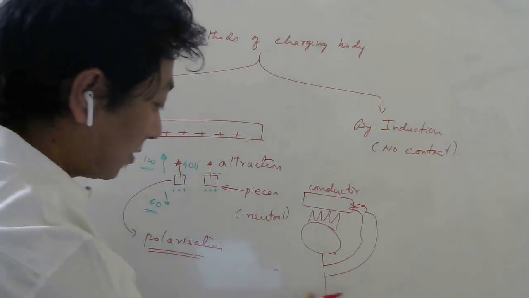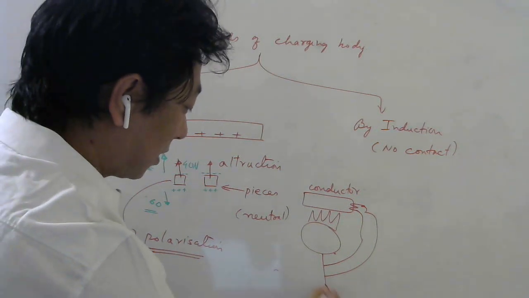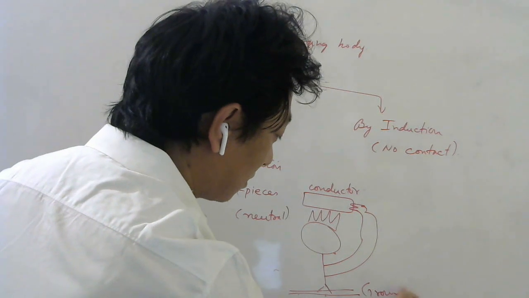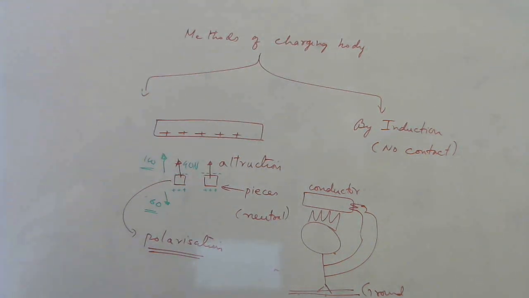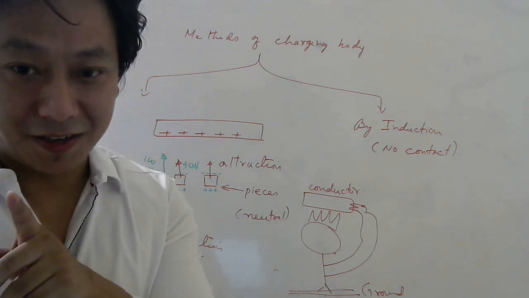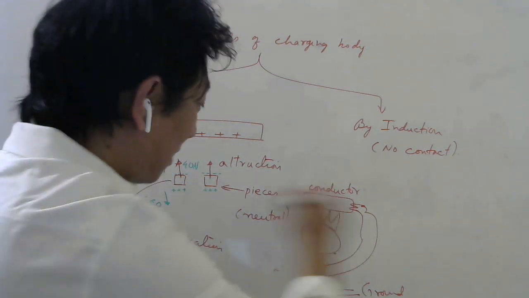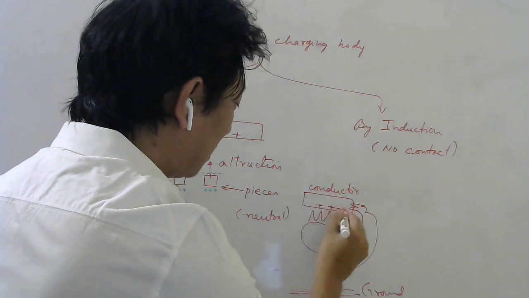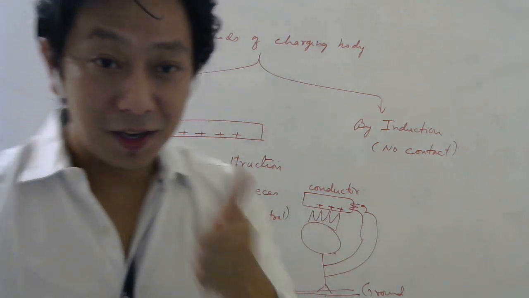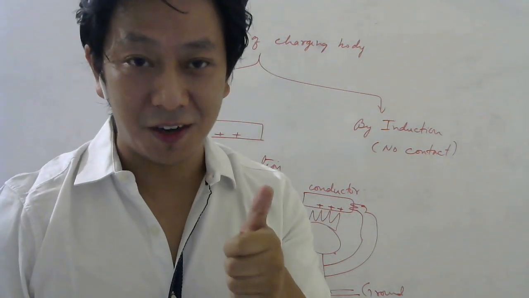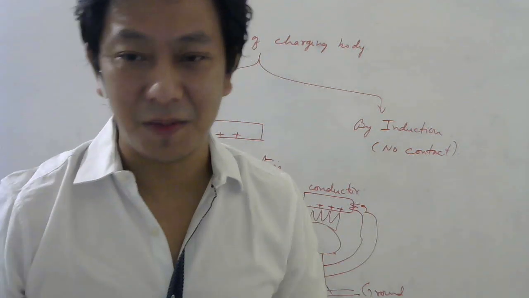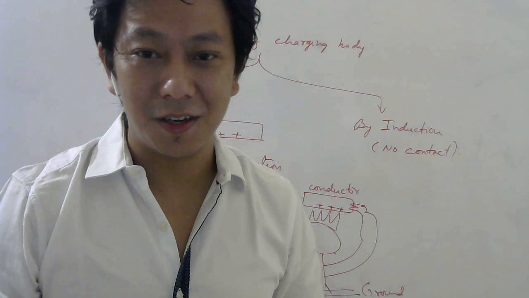This is your foot, and this is the ground. You must be standing somewhere, right? Will it get charged? The answer is no, it doesn't get charged. Now why? Let's say by rubbing some positive charge actually came, but this is a conductor. The human body is a very good conductor. That's why you get an electrical shock when you put your finger through the socket, or when by mistake you put your fingers in water.